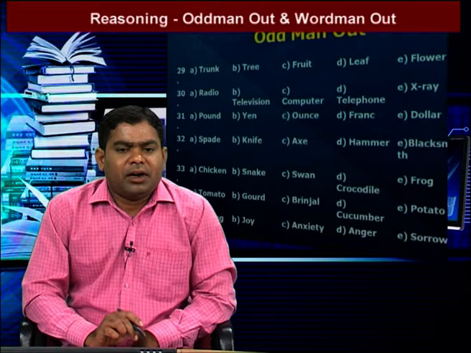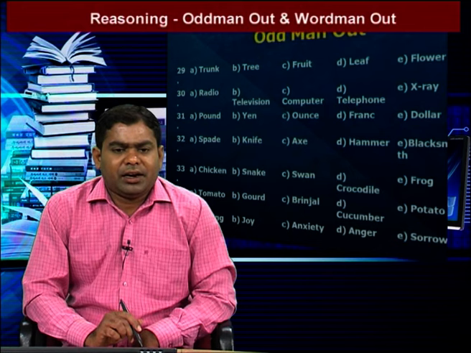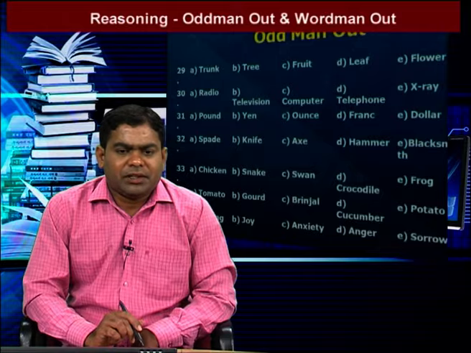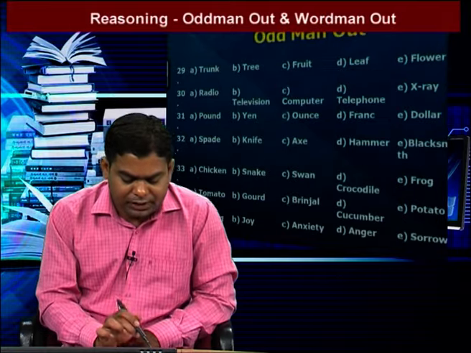The words are trunk, tree, fruit, leaf, flower. In these 5 words, the different one is tree, because trunk, fruit, leaf and flower are the parts of the tree. Tree is the whole tree. So the remaining 4 are parts of the tree. So here tree is given. That means option B is our answer.